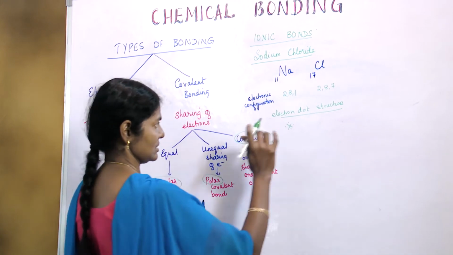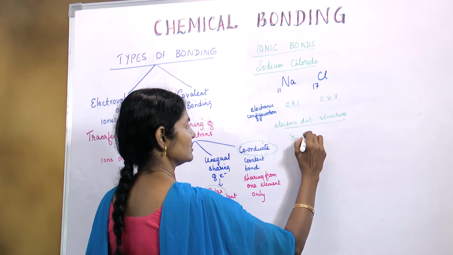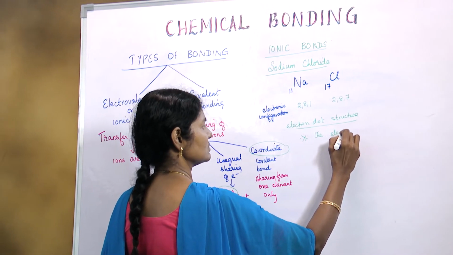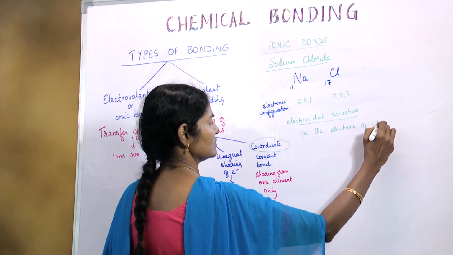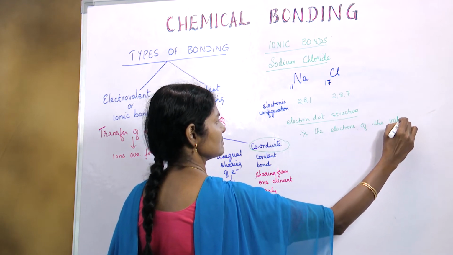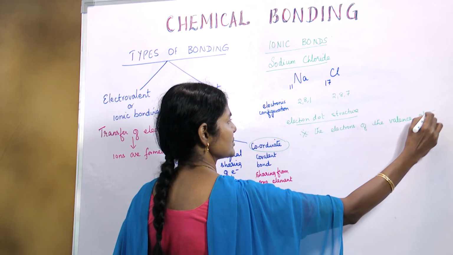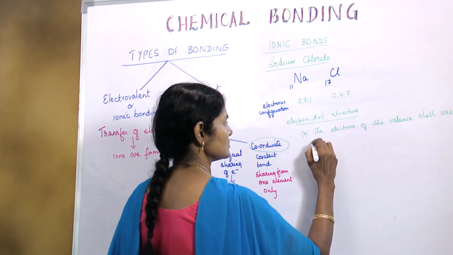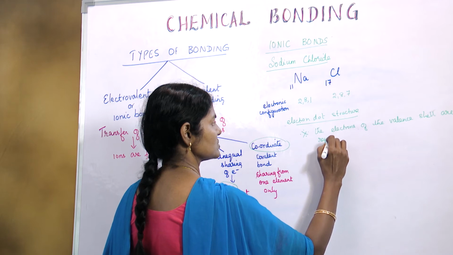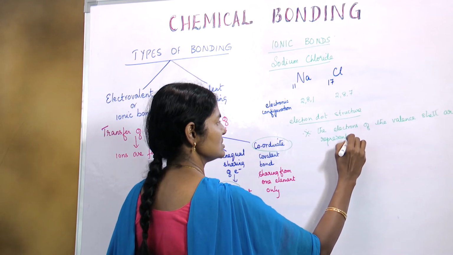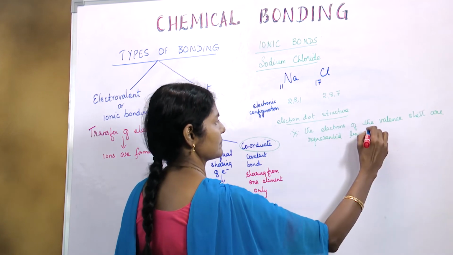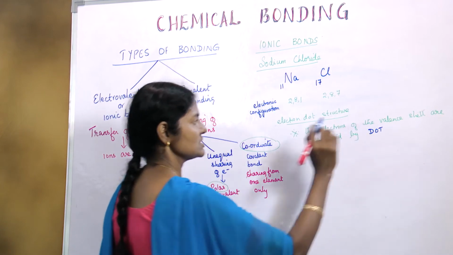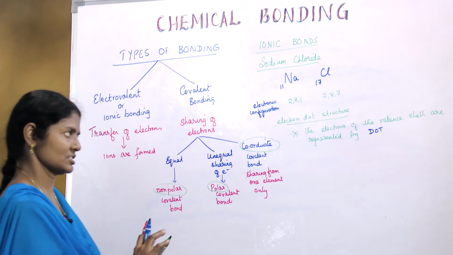That doesn't matter. So the electrons of the valence shell are represented by dots. The electrons by dots, that is the electron dot structure.